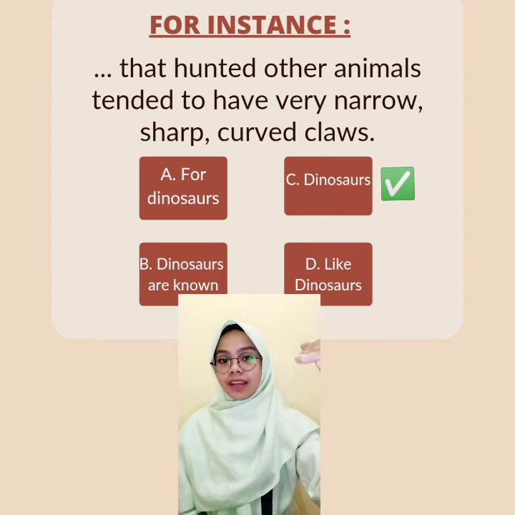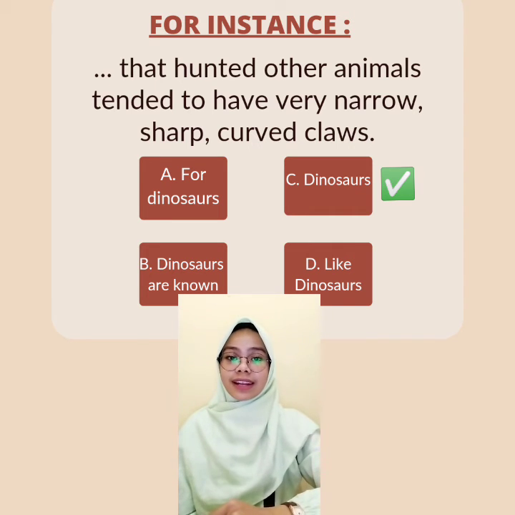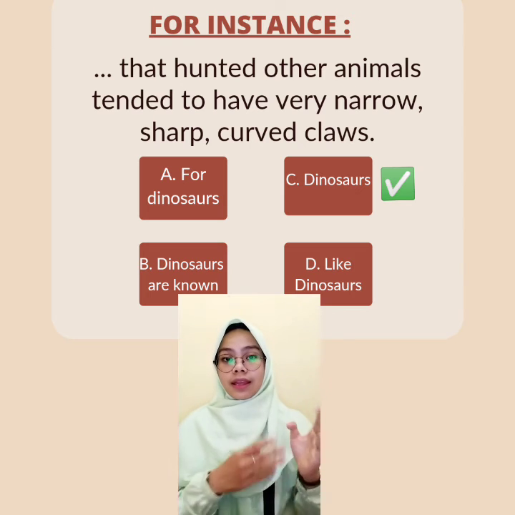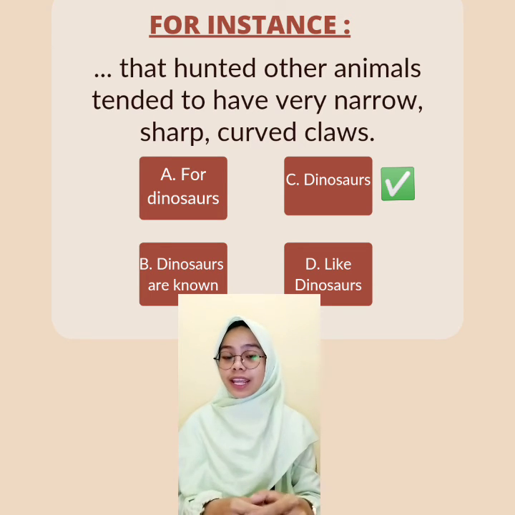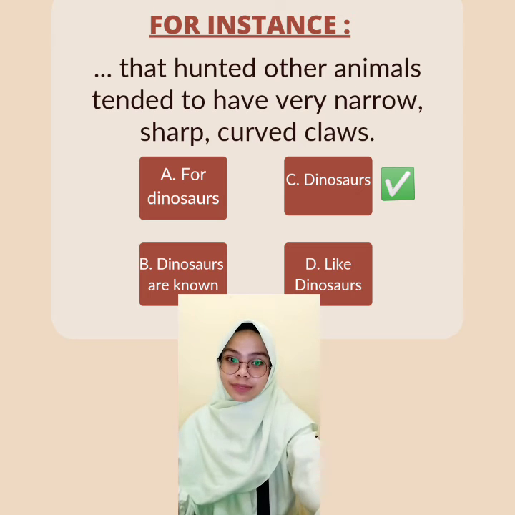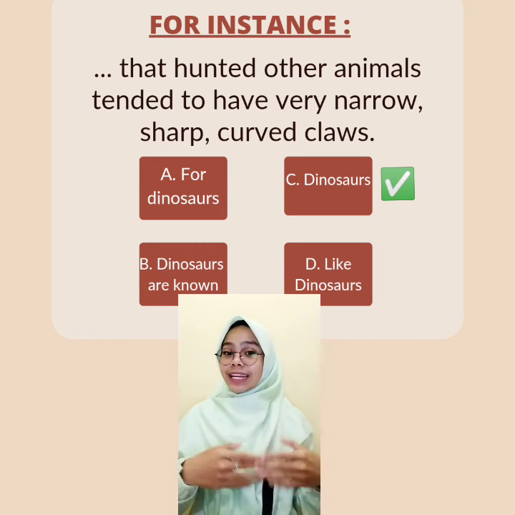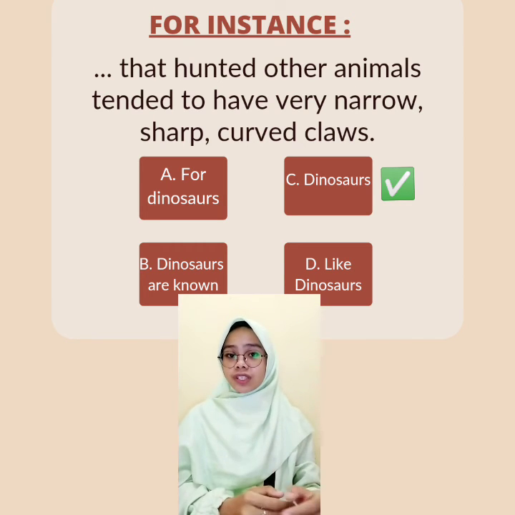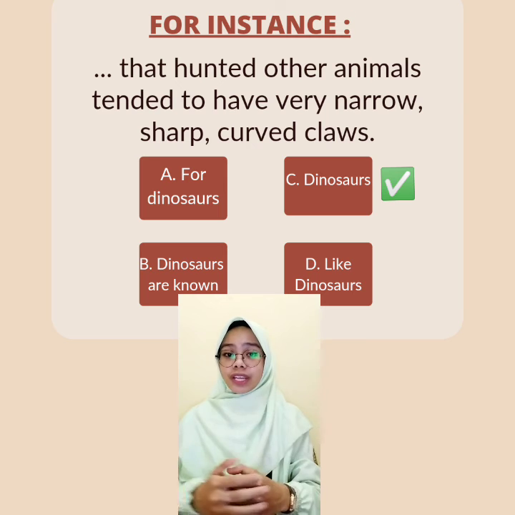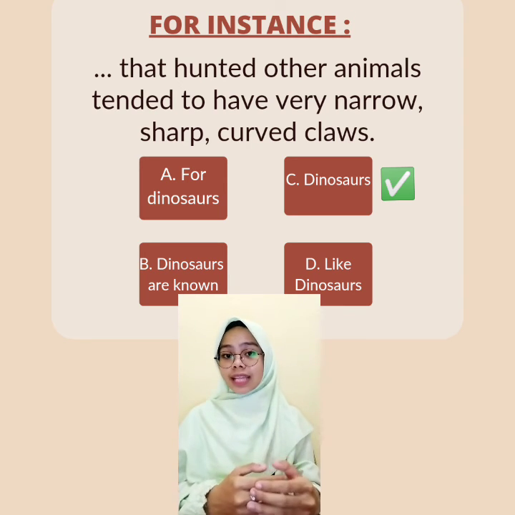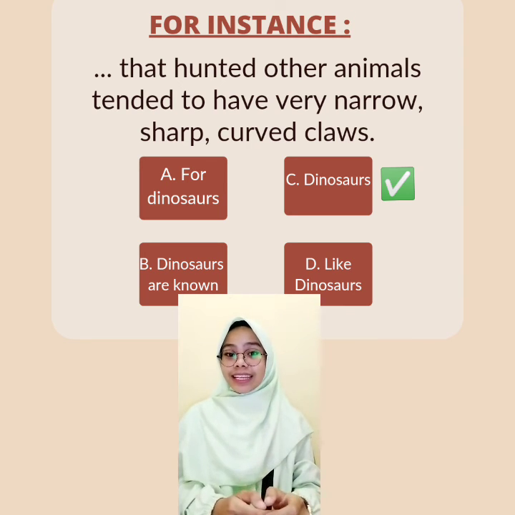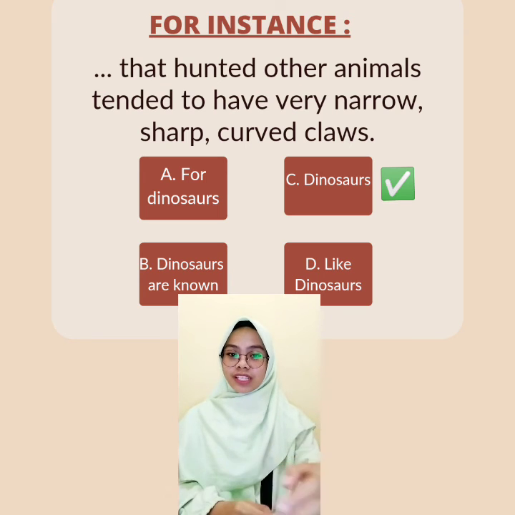Dinosaurs, that is subject. Answers A, B, and D are wrong because answer A, for dinosaurs. For, that is preposition. Nouns that have a preposition in front of them cannot be called subject. Answer B, dinosaurs are, noun. Dinosaurs is subject, are is verb. Answer B is wrong because we only need a subject. Answer D, like dinosaurs. Like is preposition.